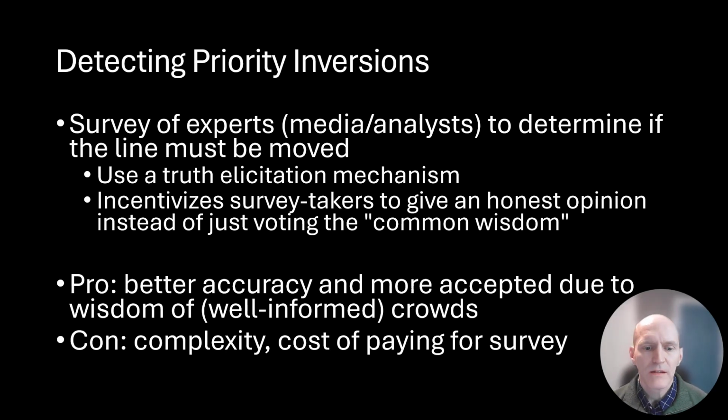Another option is to use a survey of experts, media members, analysts, in order to determine if the line must be moved. We can use a truth elicitation mechanism that is going to incentivize survey takers to give an honest opinion instead of just voting the common wisdom. Because it is important for these media members, these analysts, to actually put thought into what it is that they're looking at and decide, does there exist a team that has an incentive to tank even during the playoffs, or to tank to miss the playoffs? So this is going to have better accuracy and should be more accepted due to the wisdom of crowds.